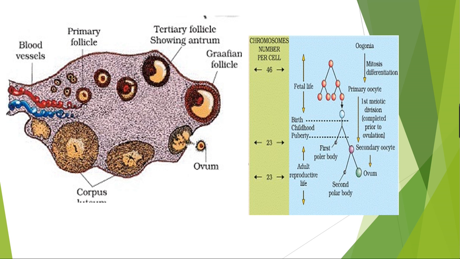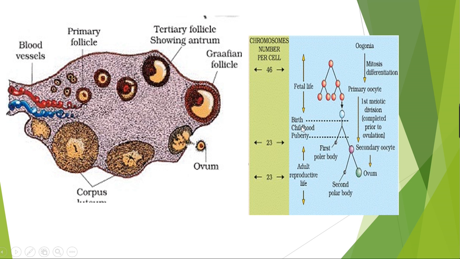Before ovulation, I am telling you. Okay, then a secondary oocyte is formed. After the secondary oocyte we get the tertiary follicle, which shows the antrum. Then we get the mature follicle. Correct. After the mature follicle we get the ovum.